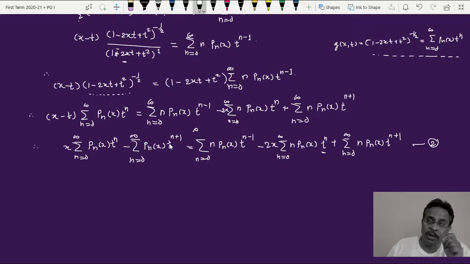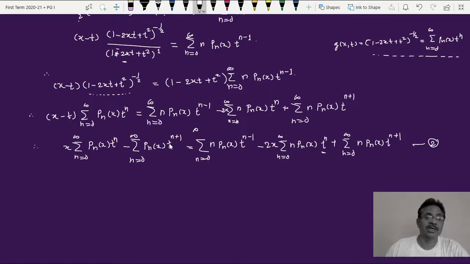So we want the coefficient of t raised to n. Whatever terms are in the above expression, their power has to be matched with t raised to n, and to do that we have to make certain changes.